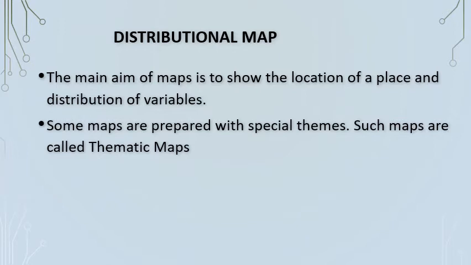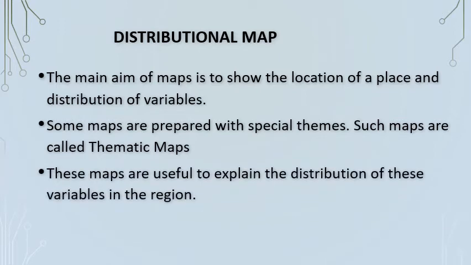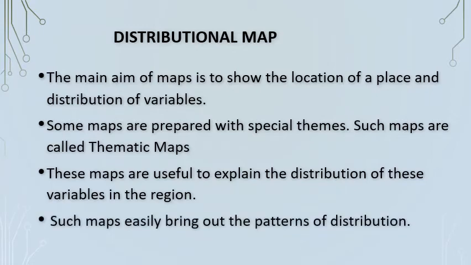For example, distribution of temperature, distribution of rainfall, density of population, etc. These maps are prepared with the help of data of variables. To draw these distributional maps, we need statistical data of variables. Such maps easily bring out the patterns of distribution.